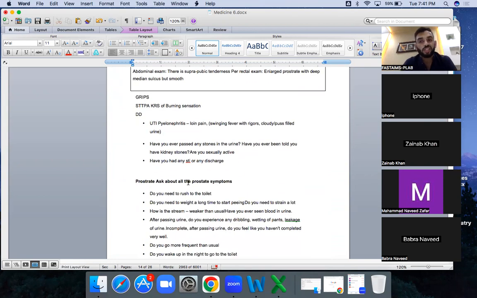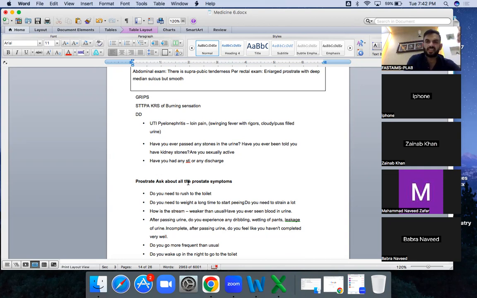Then ask about the prostate questions, and these are the typical prostate questions we are going to repeat in the other scenario as well, because the other scenario is incontinence, and the prostate has a similar approach. Why? Because in the prostate you have some kind of incontinence. There are types of incontinence: one is urge incontinence, one is overflow incontinence, and one is stress incontinence.